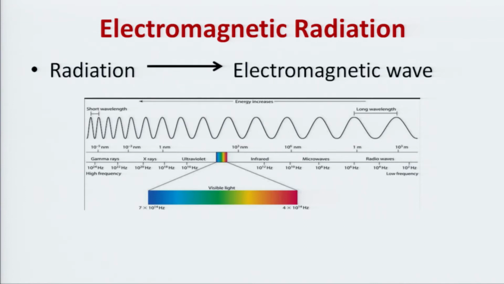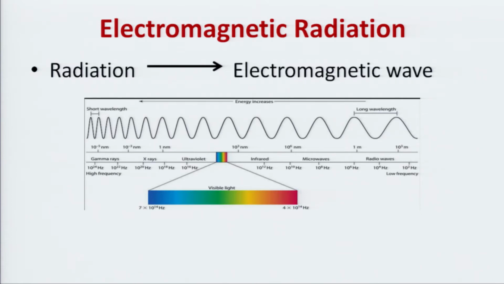So, radiation, that is electromagnetic radiation, those are the waves having two vectors, electric and magnetic. Both are vibrating perpendicular to each other and also perpendicular to the direction of propagation of the wave. It moves with the velocity of light c in vacuum, and in other media, depending upon the medium density, it moves with a little less velocity.